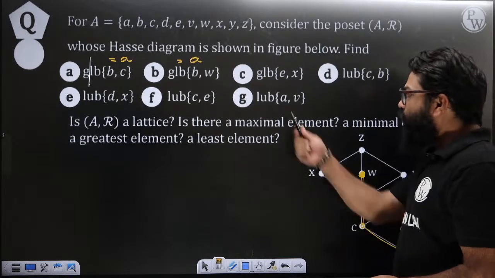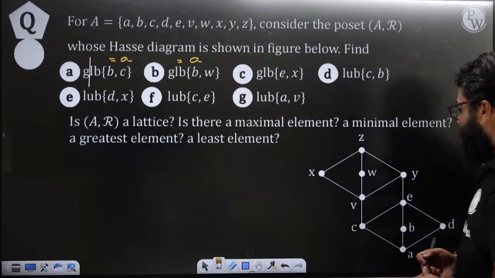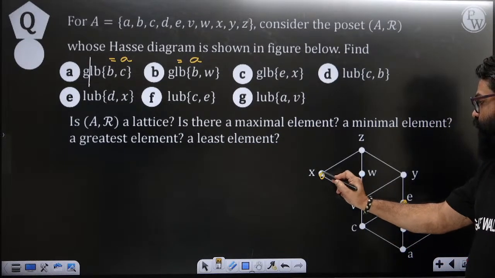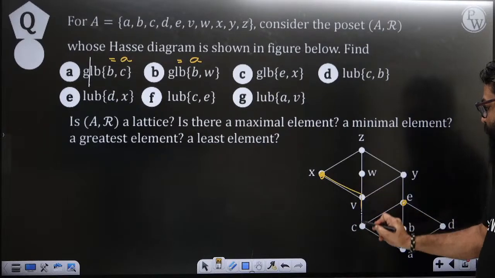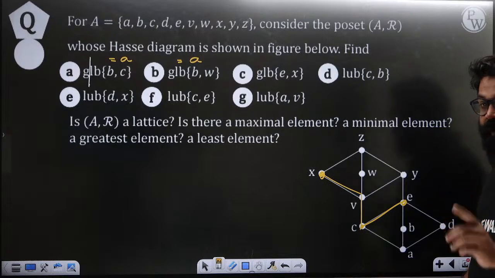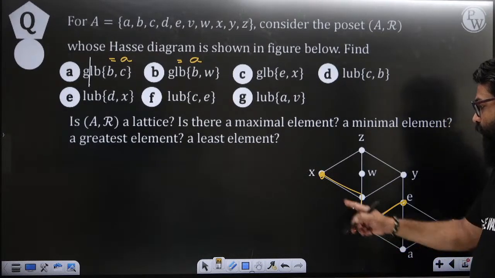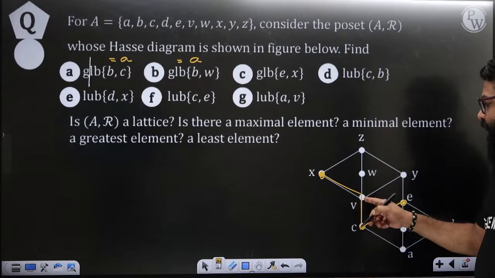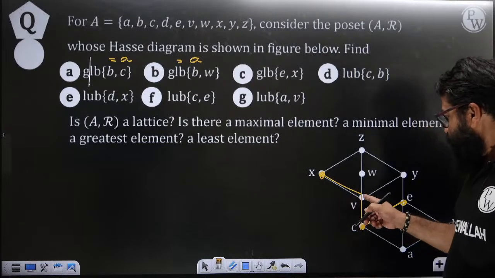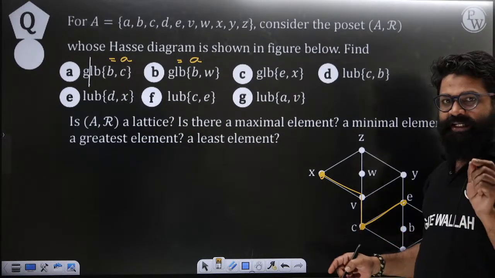Okay, now let's talk about the GLB of E comma X. If you want to find GLB of E comma X, this is your E, and where is X? This is your X. Now, where these points are meeting, we can see that one lower bound is, with respect to what? See, C is a lower bound of X and E both. Can we say W? No, W is a lower bound of X, but there is no relation between W and E. So C is basically one lower bound.